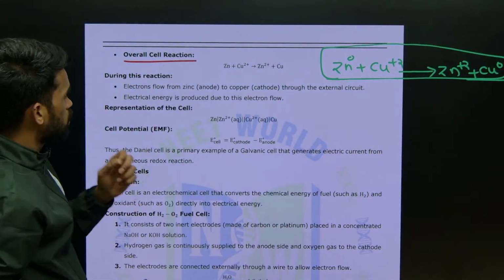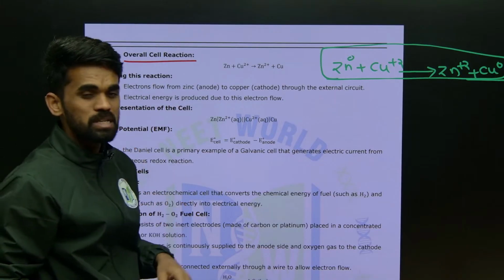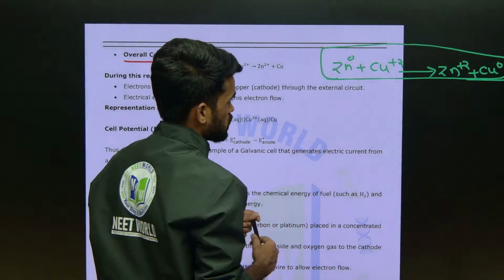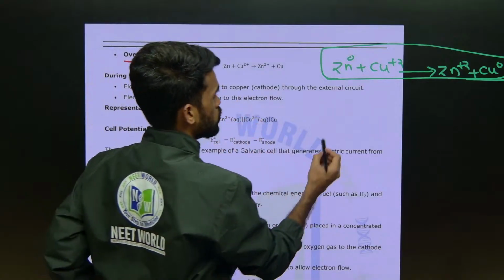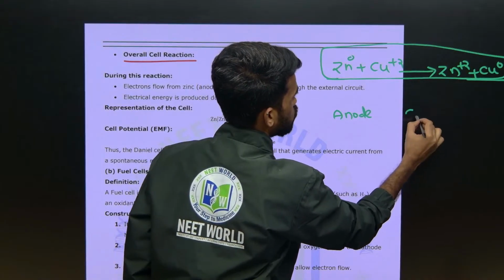Now they will also ask us for the cell representation. What do we mean by cell representation? During the reaction you have seen the diagram, so first we have written the anode, and next the cathode we have written.